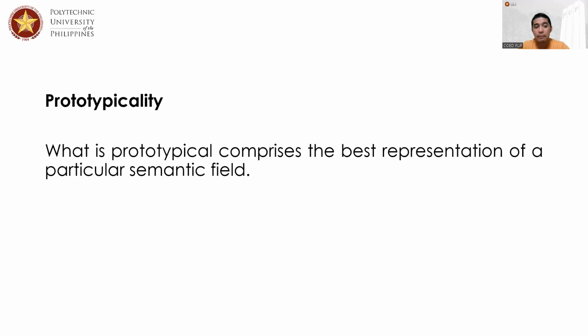Last item, when we say prototypicality, we mean that there are words that are unmarked. When we say unmarked, that means there's no particular change in its form. There's no particular change in its form, but there's a possibility that there can be a range in terms of meaning. Okay, so this is what we mean by suprasentential level.